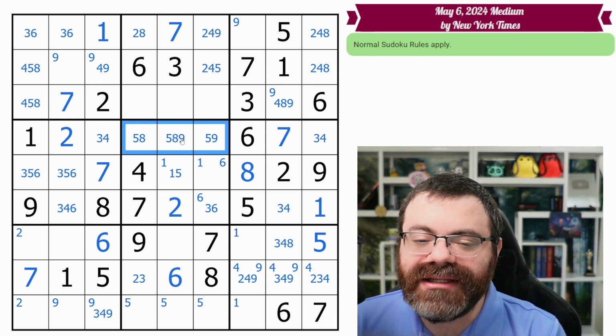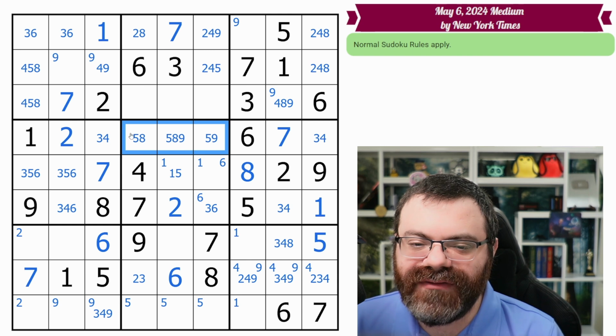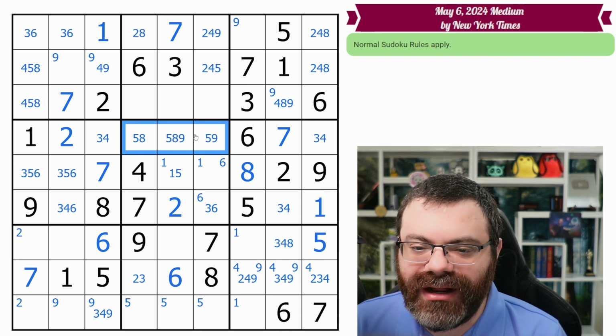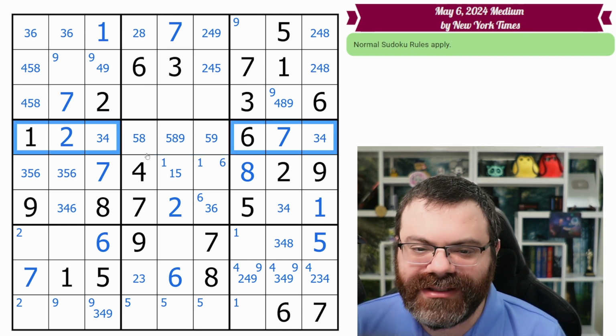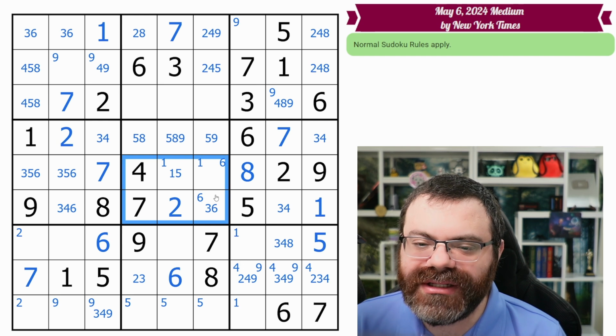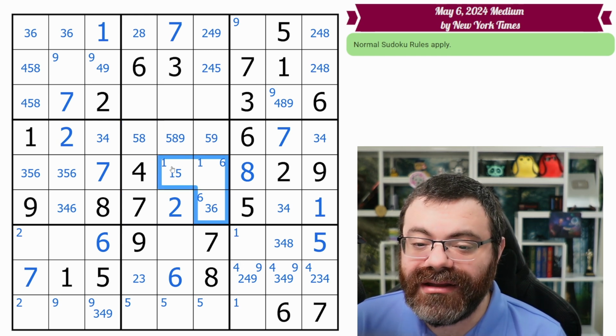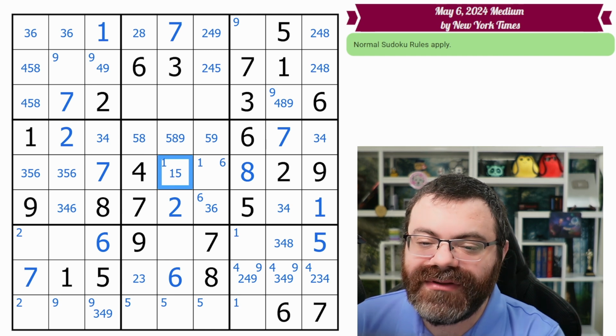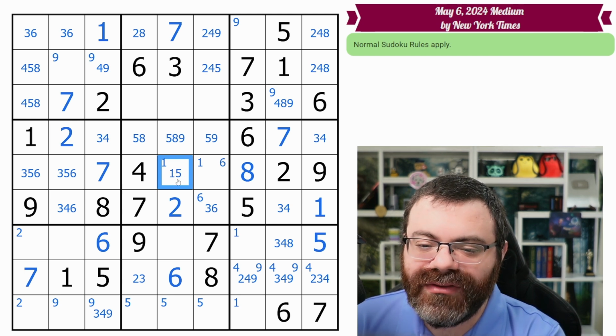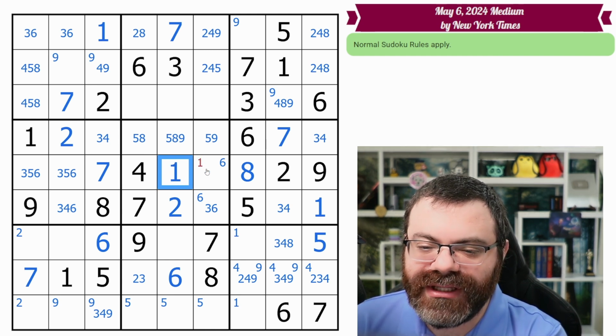And who doesn't care about what order they resolve in? Well, they share a row and they share a box. So the row doesn't care, but that doesn't do anything. But the box also doesn't care how they resolve. They're going to end up 5, 8, 9. These cells cannot be 5, 8, 9. So this cell actually cannot be a 5. So it must be a 1. If it's not a 5, the only option it has left is 1. We can place the 1 there.